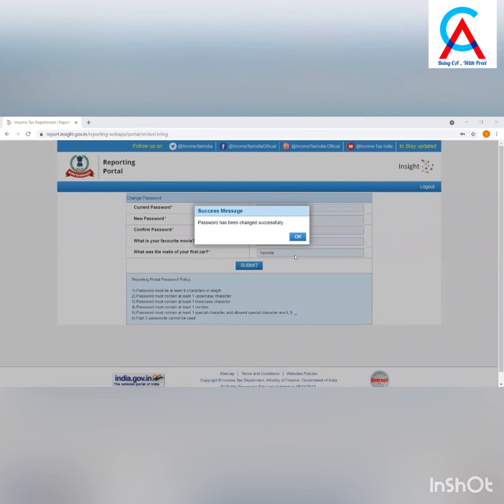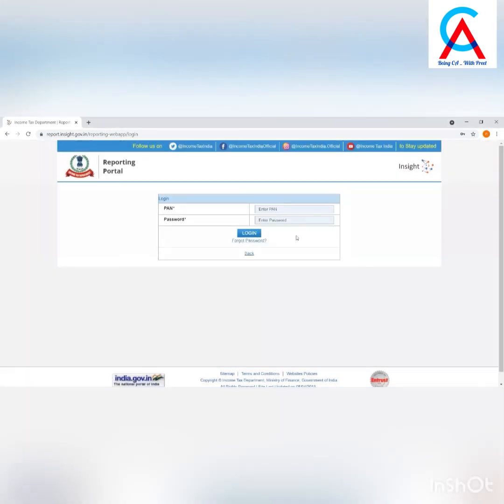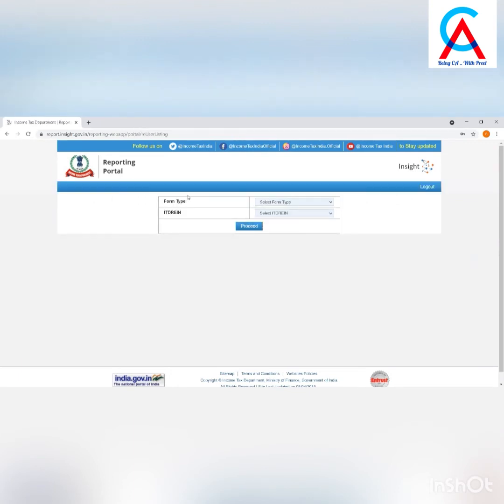Once the password is changed successfully, then you need to re-login into the reporting portal using the new login credentials. If the principal officer's PAN is registered for multiple forms and ITD REIN, then he or she needs to select form type as compliance check, tax deductor and collector and the associated ITD REINs from the drop down.